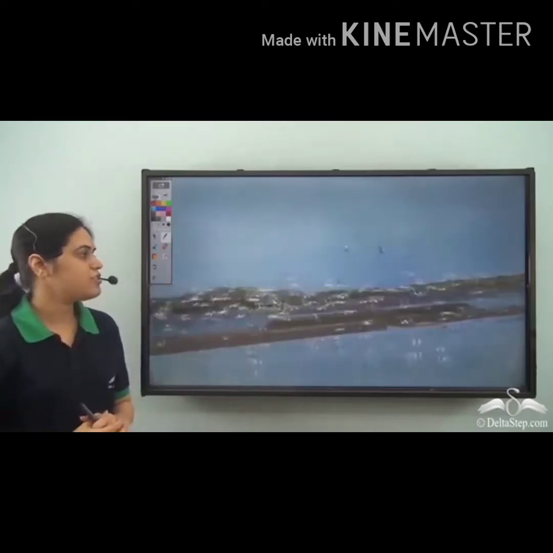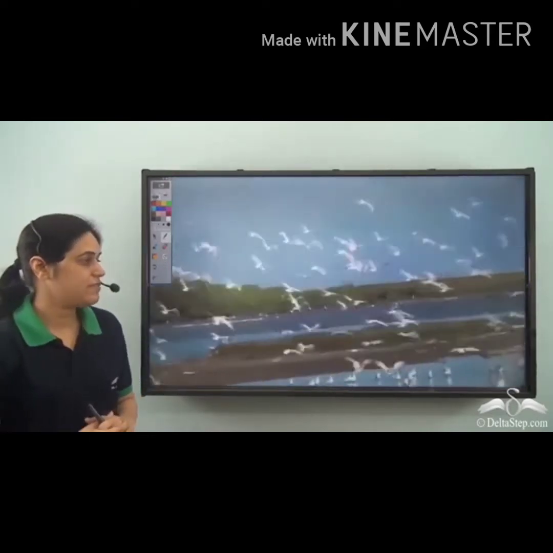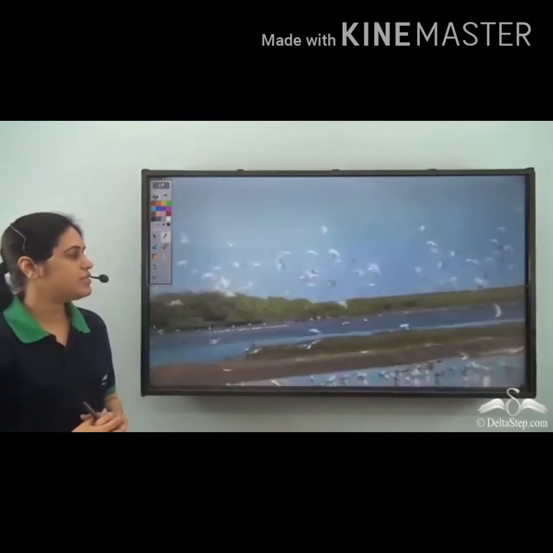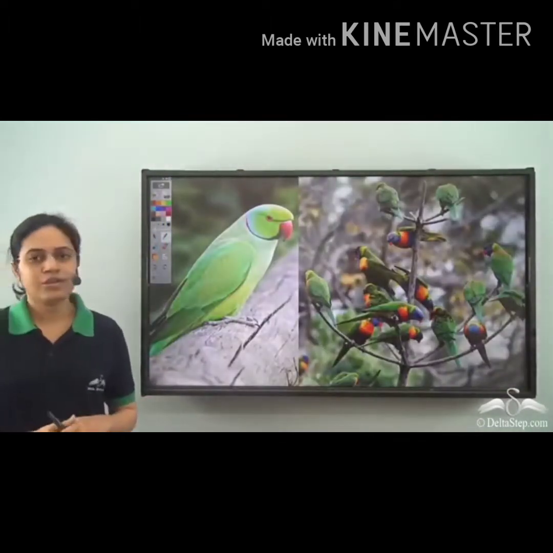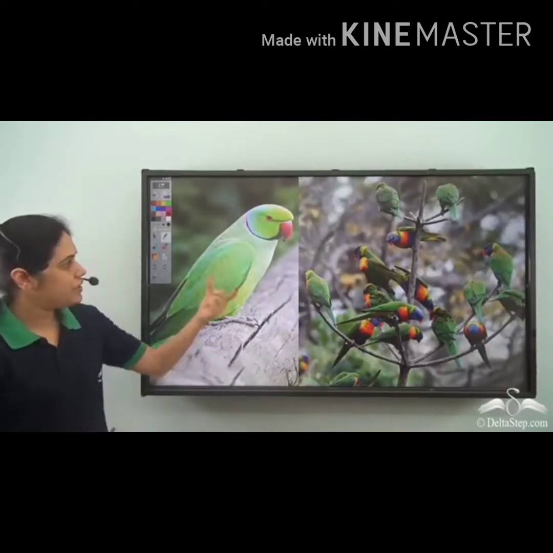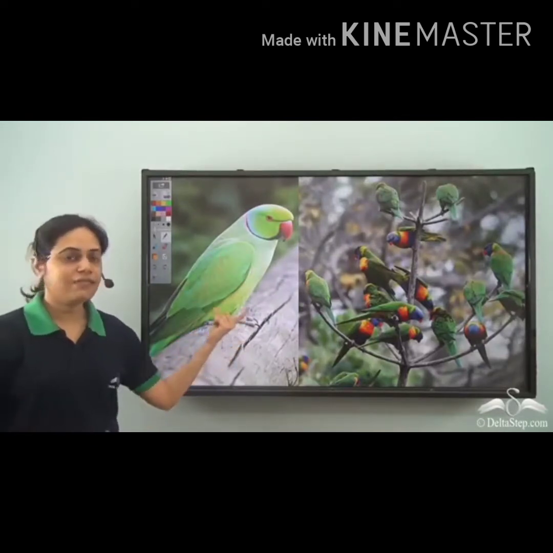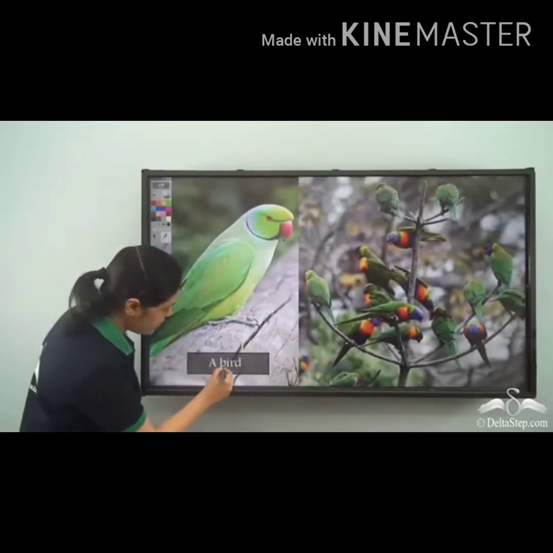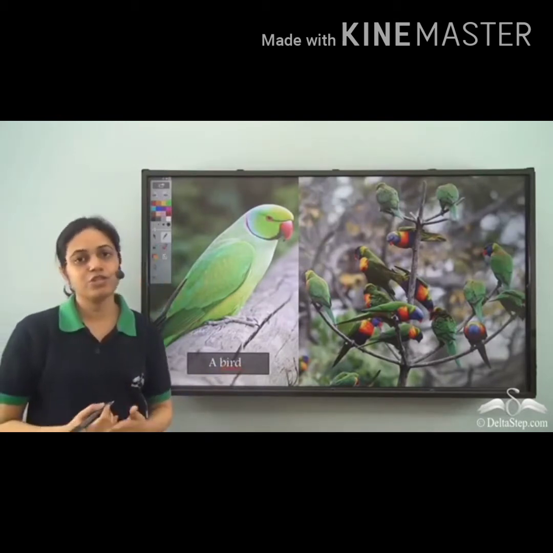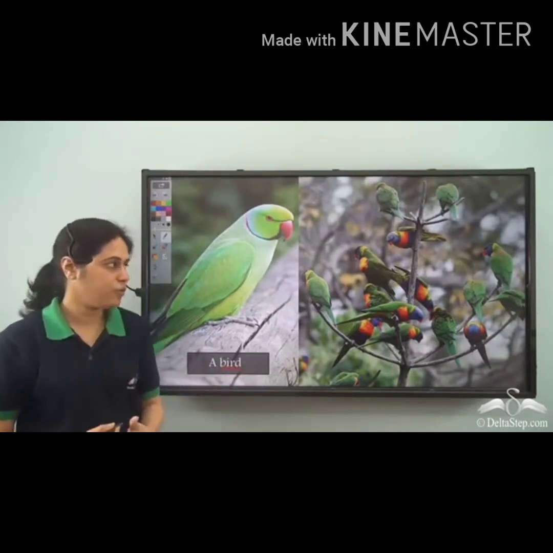See, there are so many birds flying together. It's a really beautiful scene. So what do you see here? First, we see one single bird sitting on a branch. It is a bird. Bird is a naming word, so it is a noun.